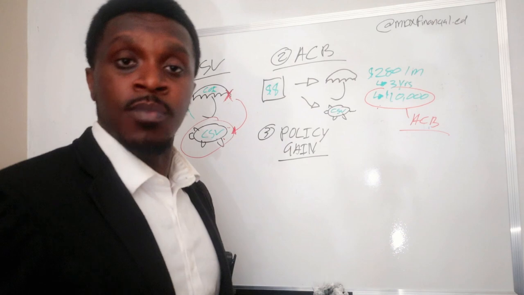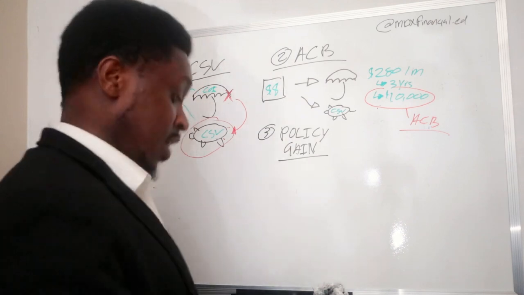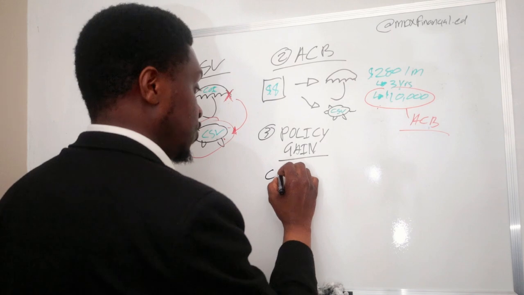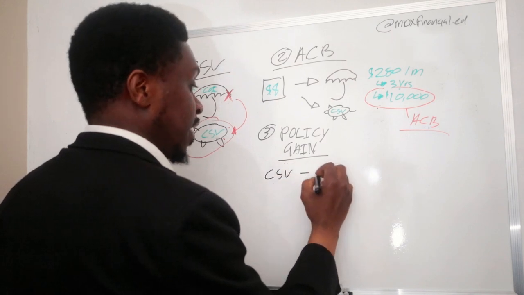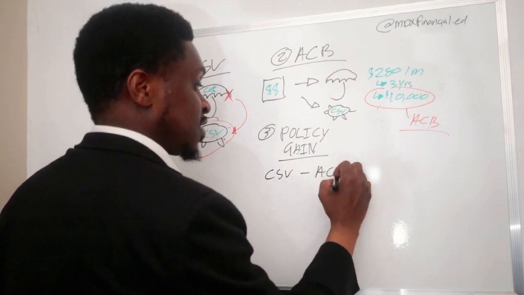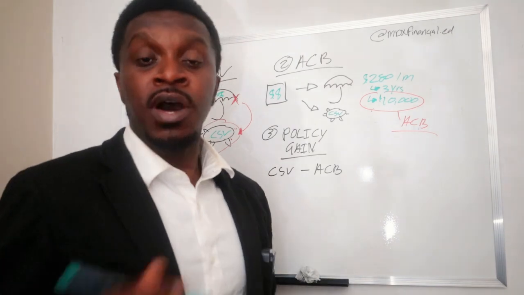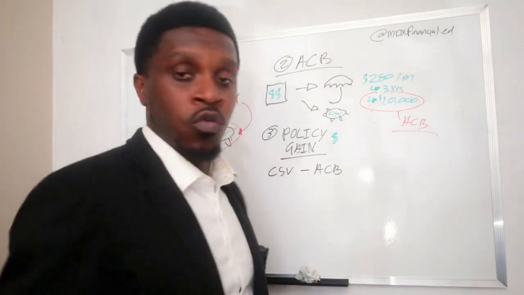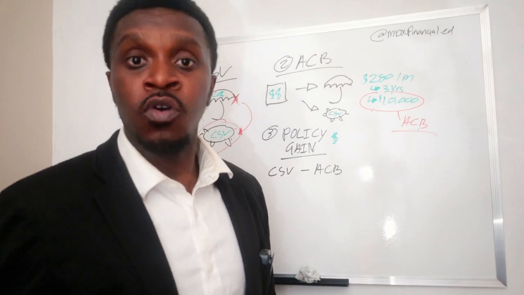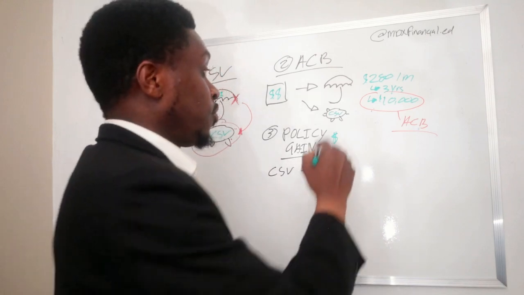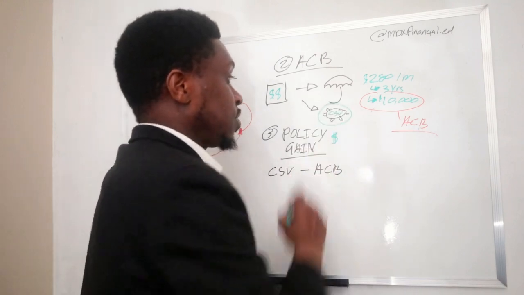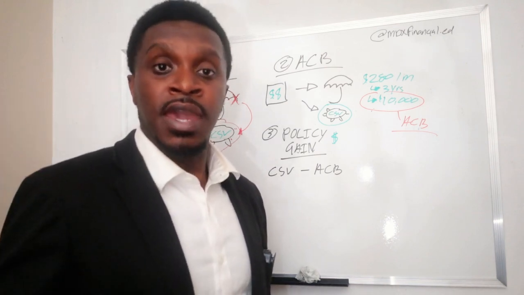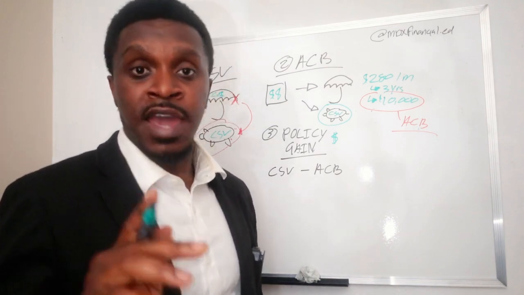So now, when it comes to policy gain, it is the difference between the cash surrender value and the adjusted cost basis. So policy gain, guys, is pretty much profit that you make when you cancel your policy or withdraw from your cash value, right? The amount gets paid out from the insurance company, and that amount is considered to be taxable income.